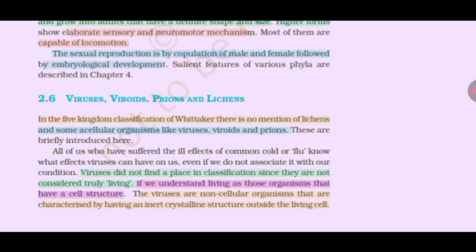Viruses, viroids and prions and lichens. In the five kingdom classification with Whittaker, there is no mention of lichens and some acellular organisms like viruses, viroids and prions. These are briefly introduced here.